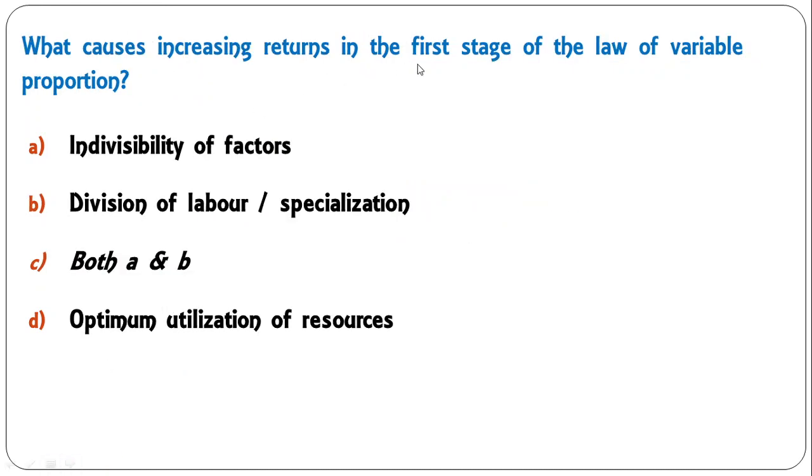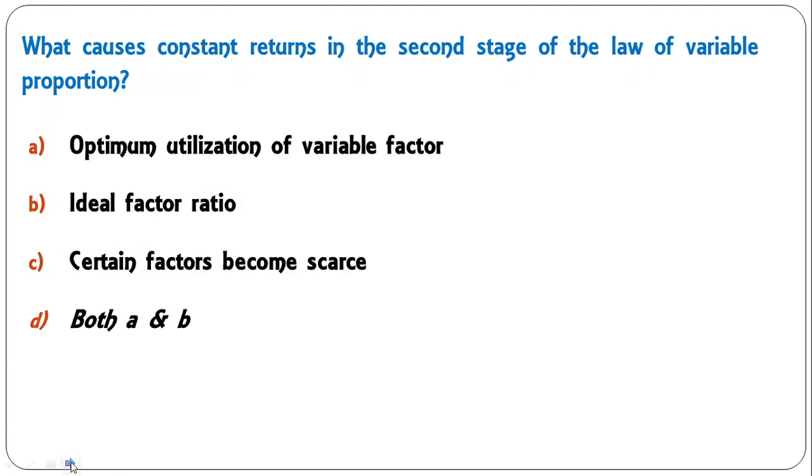What causes increasing returns in the first stage of law of variable proportion? Individuality of factors, division of labor and specialization, both A and B, optimum utilization of resources. So in increasing return there is no optimum utilization. So the first 2 points are relevant points. So C is the correct answer here.